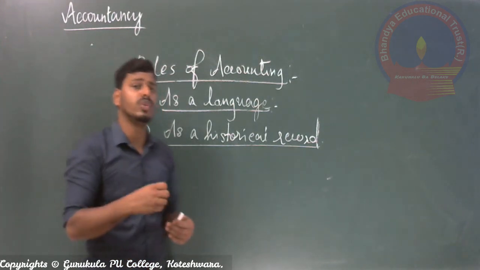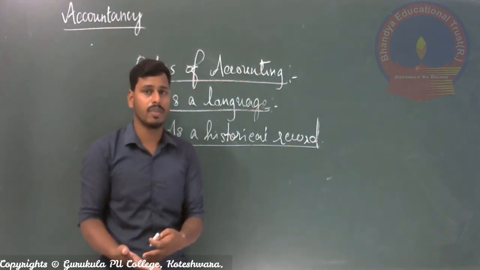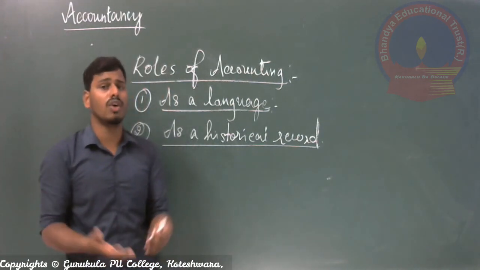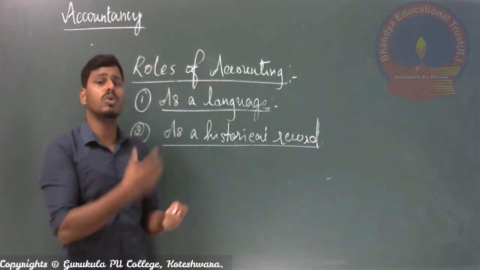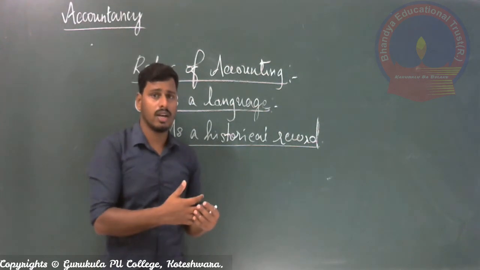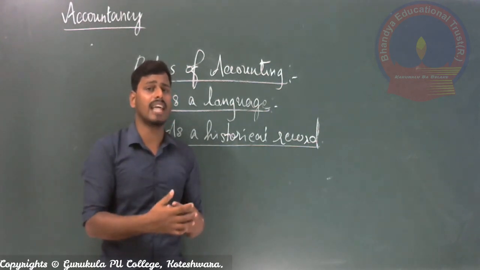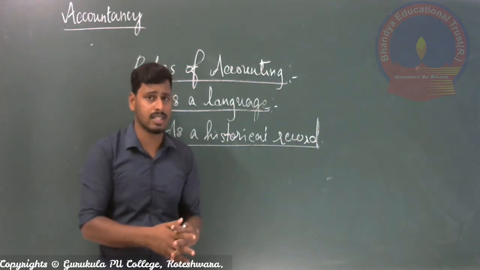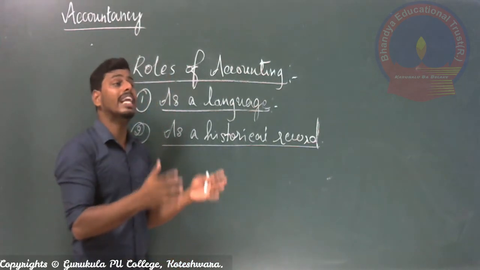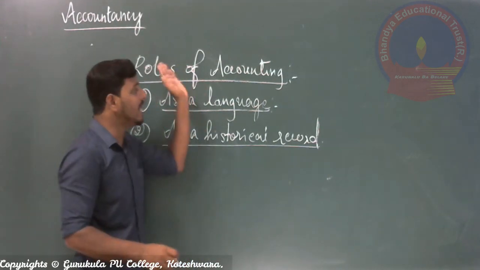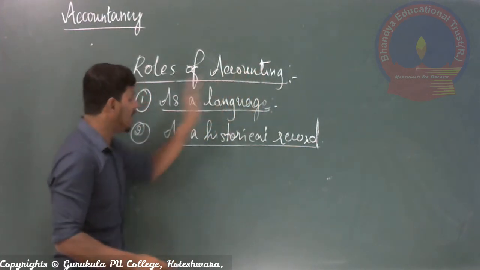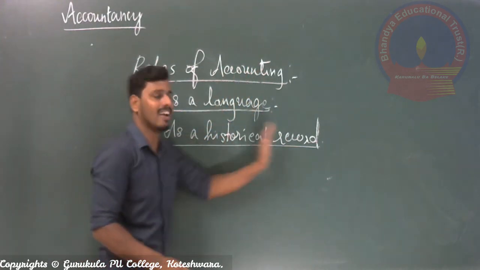For example, if you are in 2020 and you want information about the business concern from 5 or 10 years back, for example information from 1990, who will give you that information? Only accounting, right? So it always acts as a historical record.